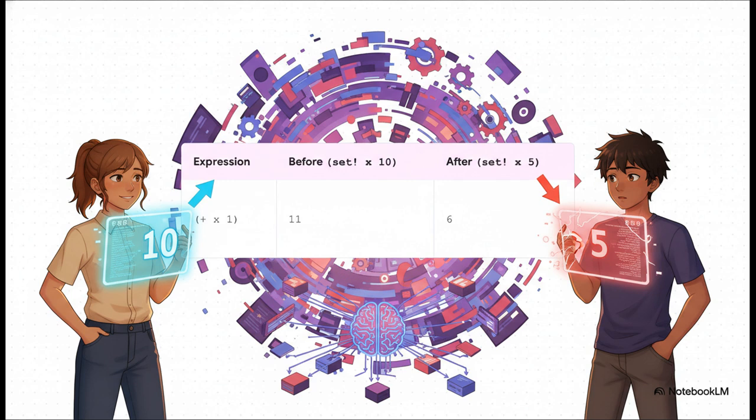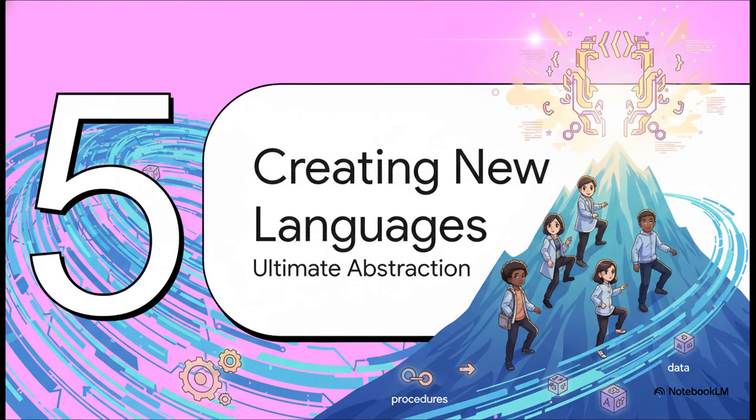Look at this table. The expression is just plus x1. But what's its value? Well, it depends on when you ask. Before we change x, it's 11. After we change it, the exact same line of code gives you 6. The meaning is no longer self-contained. It depends on time. And this right here is the root cause of so many bugs and so much complexity in software.